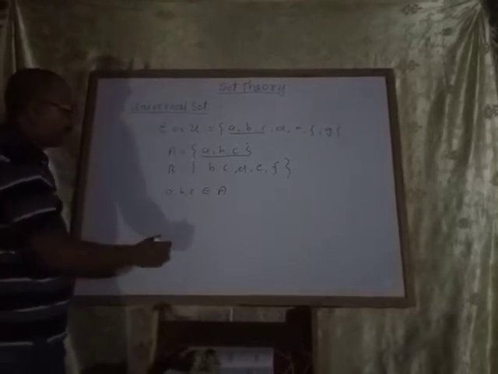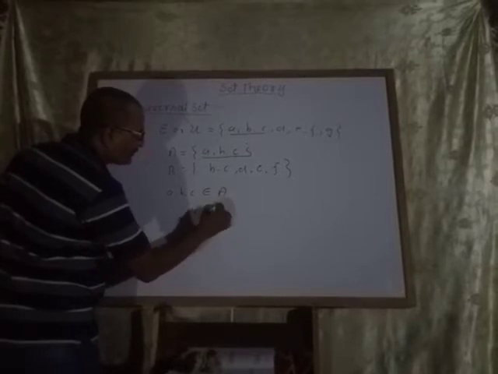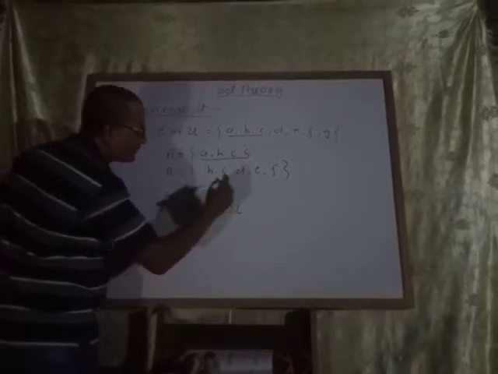It means that set A is a subset of the universal set.